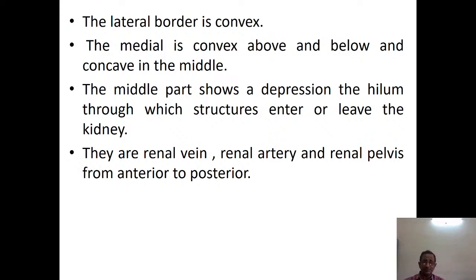They are arranged in an order from anterior to posterior. The anterior most is the renal vein, then the renal artery, and finally the renal pelvis. Renal pelvis can be easily differentiated from other structures by its bend downwards. It is not straight, it is a bent structure. Whereas the renal vein is thinner and has a larger lumen, the renal artery will be thicker and, of course, has a smaller lumen compared to the renal vein.